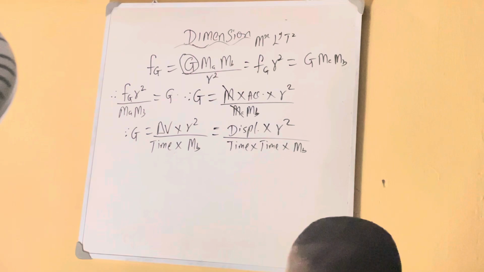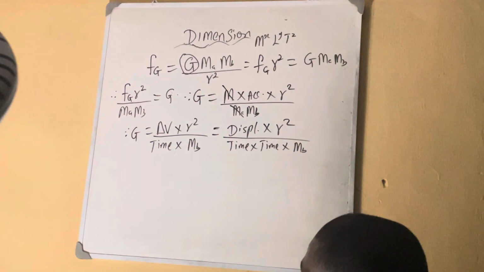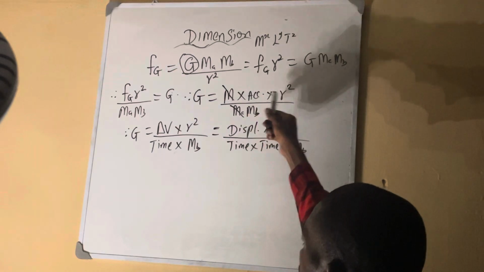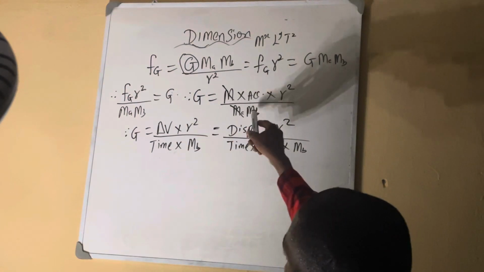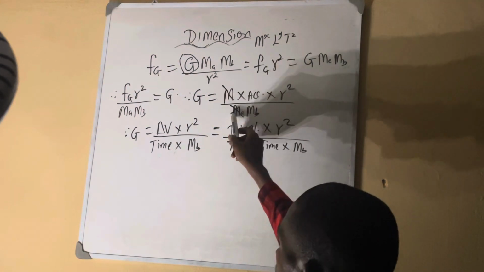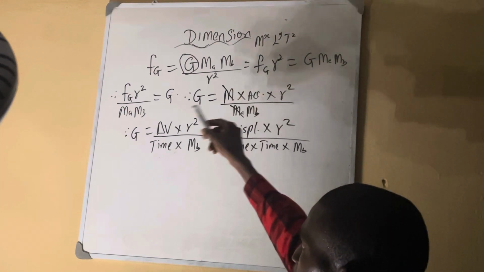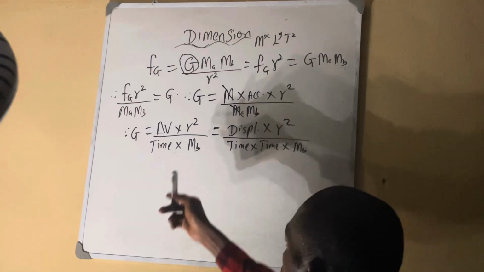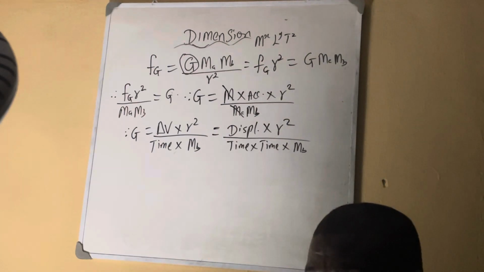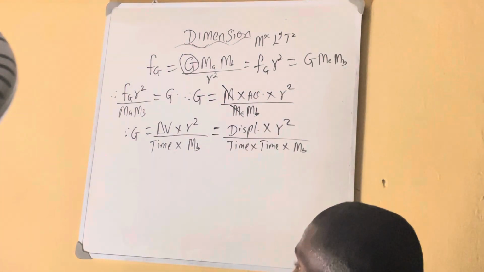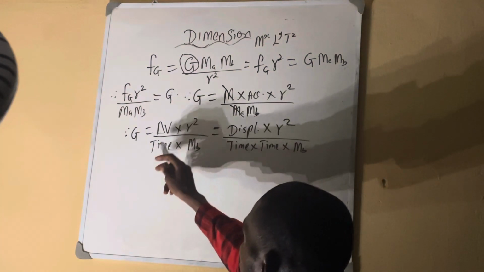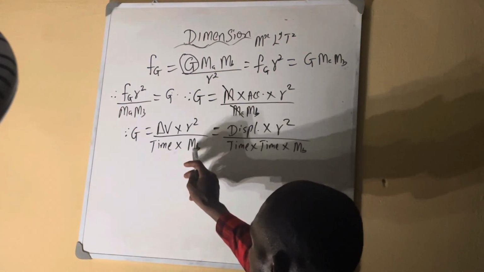Force is not a fundamental quantity, it's a derived quantity. We need to break it to become a fundamental quantity. So now we get a formula for force, which is mass times acceleration times r square, all over mass 1 mass 2. We now cancel one mass from the mass of the force and the mass of this one. Acceleration is not a fundamental quantity, it is derived. We need to break it down. We now get change in velocity over time times r square.